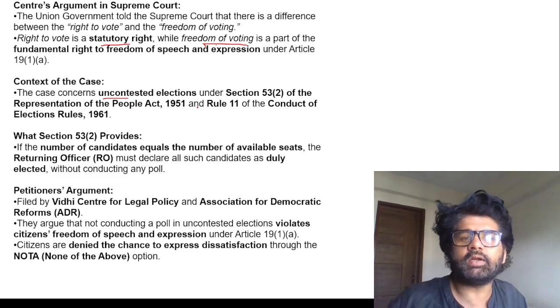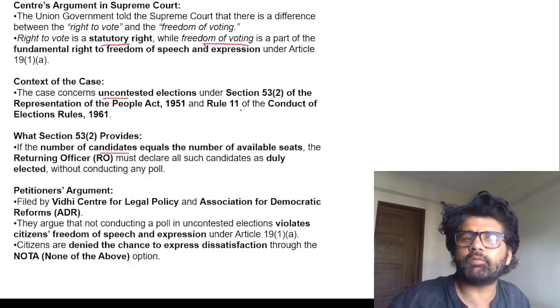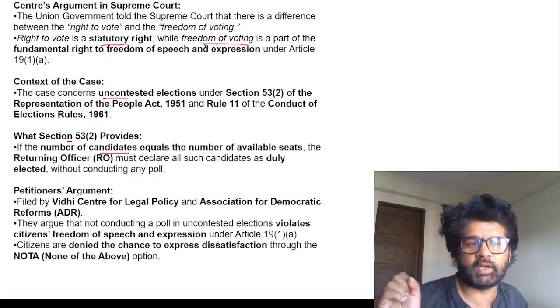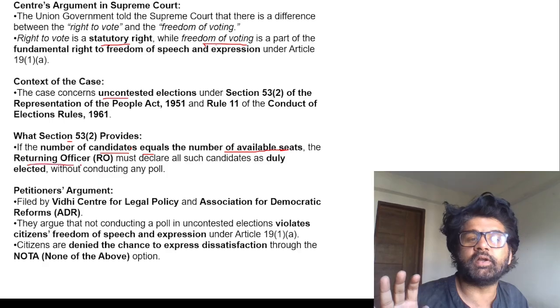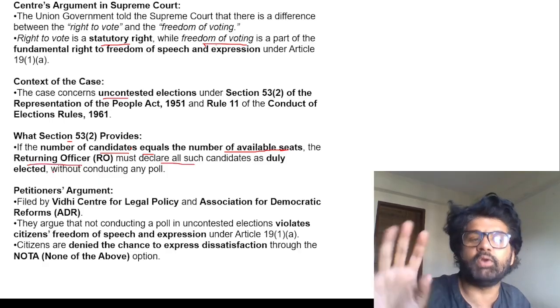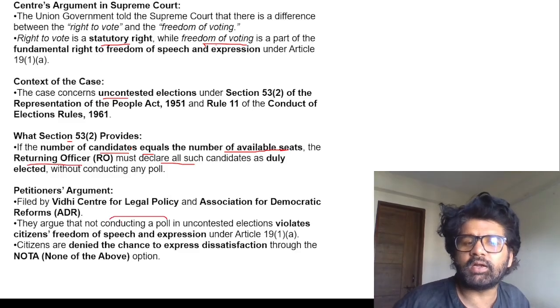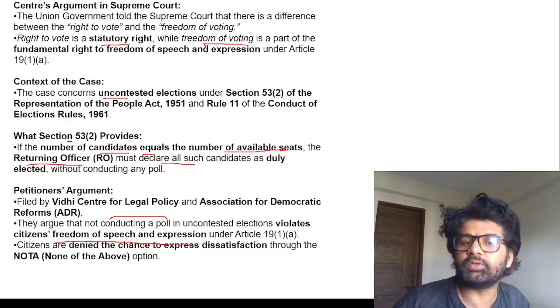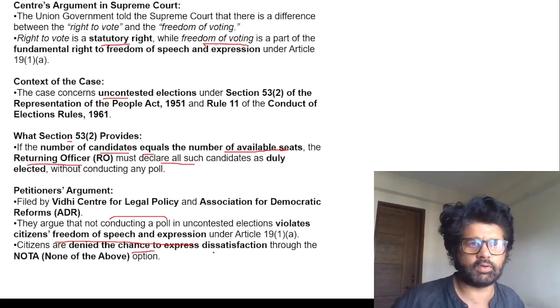So the case concerns an uncontested election. Why was there no election? Because the provision under Section 53(2) of RPA 1951 was fulfilled: the number of candidates equals the number of available seats, and the returning officer must declare all such candidates duly elected. That's what happened. But ADR and Vidhi Center are saying that not conducting a poll in such elections violates citizens' freedom of speech and expression, that is, freedom of voting, under Article 19(1)(a). Citizens are denied the chance to express NOTA: we will not select anyone, none of the above.